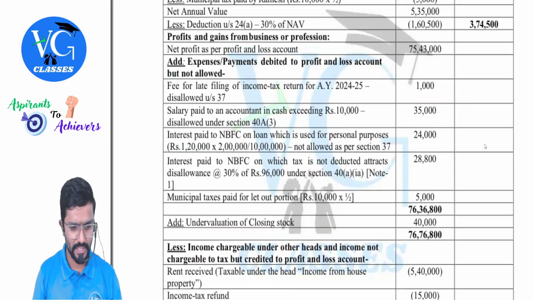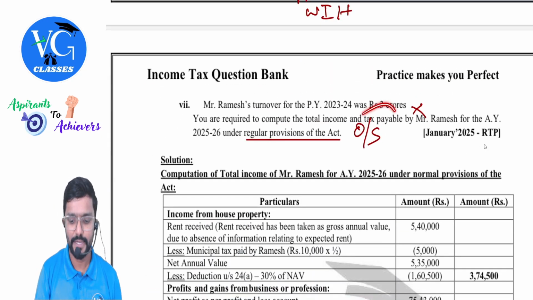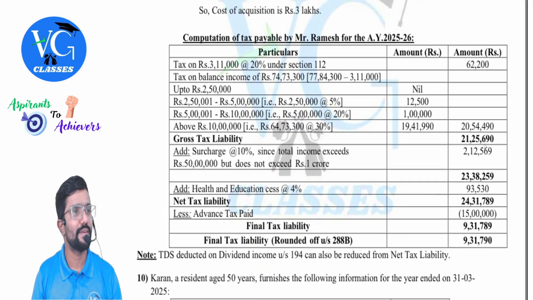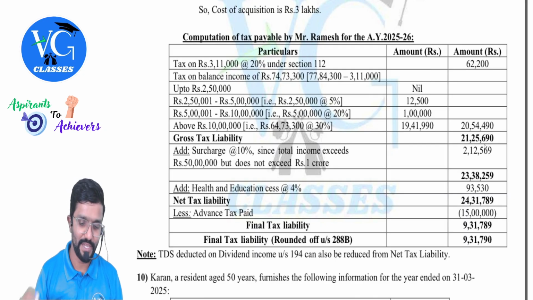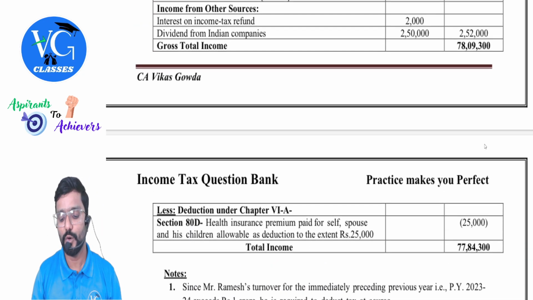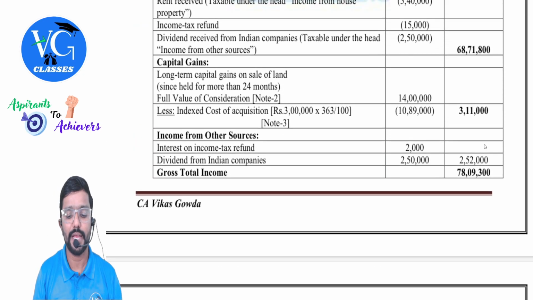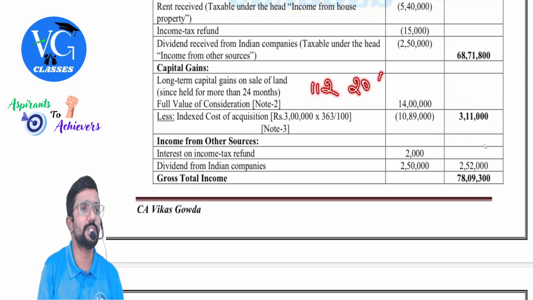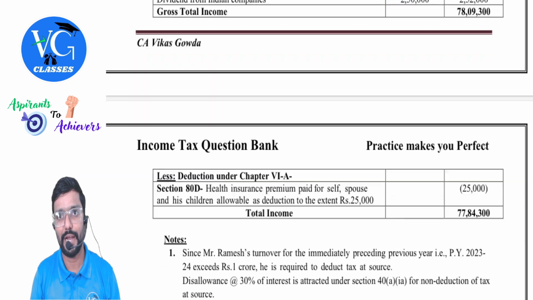They have also asked tax. Have they asked tax also? Just a minute. Yeah, tax payable also. Let us do it. Which scheme? Optional scheme. Yes. First, check whether total income includes any special income. Yes, sir. Special income is there. Under which section? 112. What is the tax rate? 20%. Flat. Please be careful.